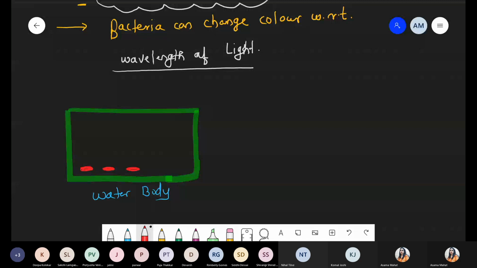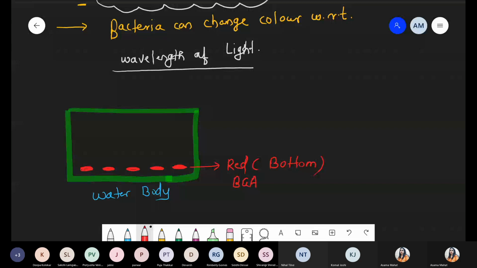Okay, so the color of these bacteria is red, and red color bacteria are present at the deep bottom of the water. Red color BGA, red BGA. What will the body color be? Red. And I hope you remember why we are talking about red color. Definitely they have more red color pigment, like phycoerythrin, right?